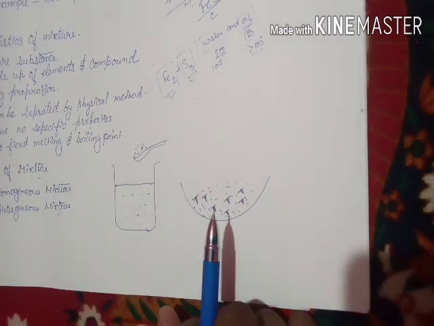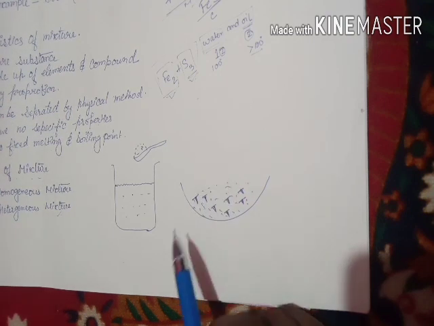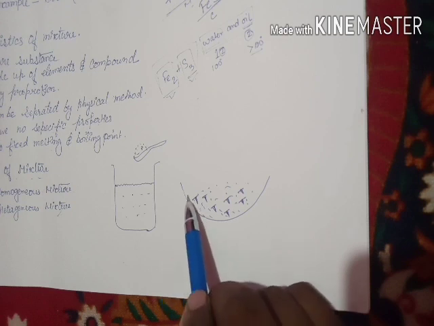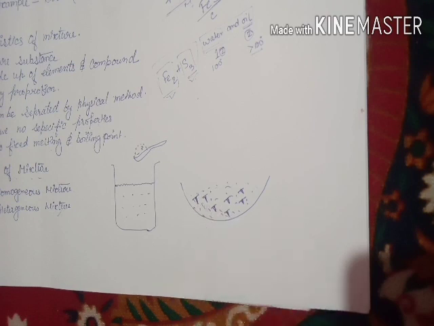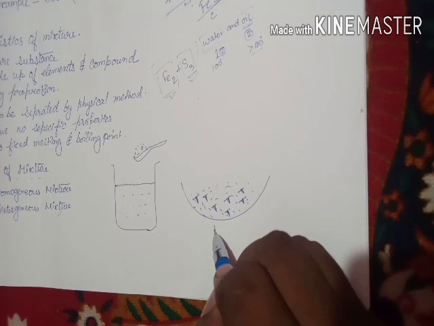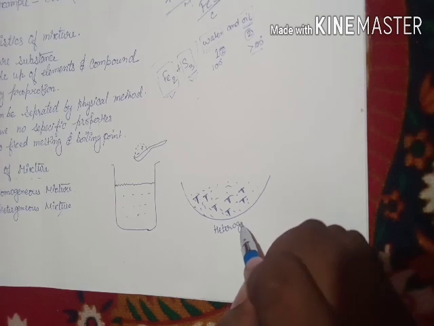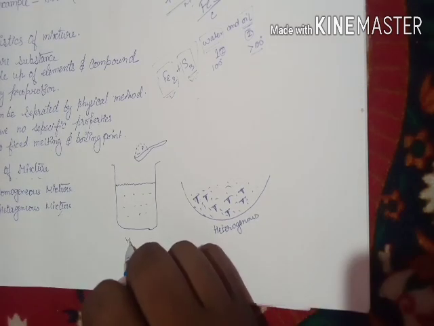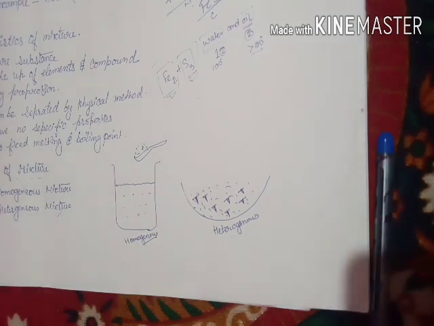The answer is completely no. So we can see and pick up these iron pins, and we can see the separate constituents in this mixture. So this is an example of a heterogeneous mixture, and this is a homogeneous mixture.